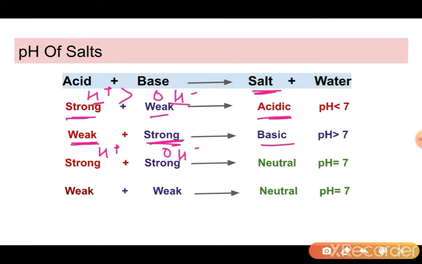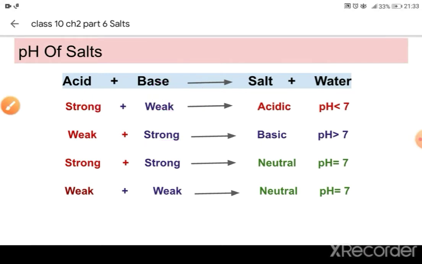We have learned that strong acid means one in which all the compound has ionized into ions. All the molecules liberate H plus ions. So that means a lot of H plus ions have been produced. And weak acid means some of the compound has remained in the molecular form, and only some of the molecules have turned into ions. So we have fewer ions. That is why the ions which have been produced, being in less amount, are not able to neutralize all the other ions. So this is how the acidic and basic nature is determined.